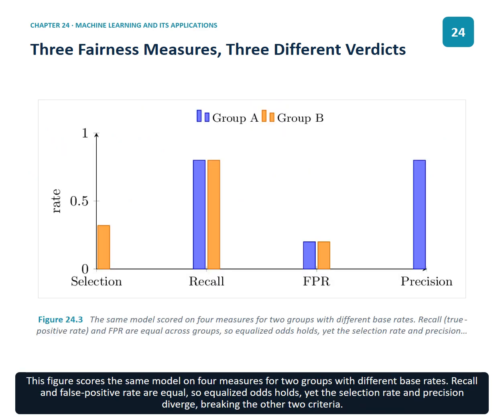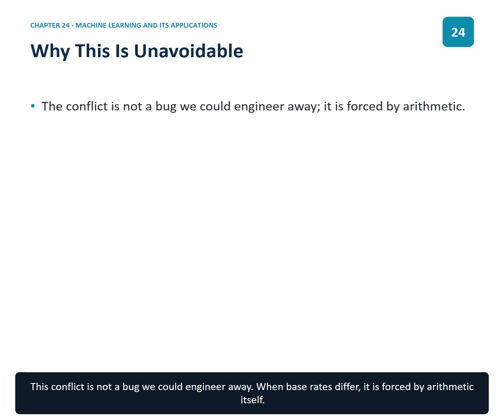This figure scores the same model on four measures for two groups with different base rates. Recall and false positive rate are equal, so equalized odds holds, yet the selection rate and precision diverge, breaking the other two criteria. This conflict is not a bug we could engineer away. When base rates differ, it is forced by arithmetic itself.